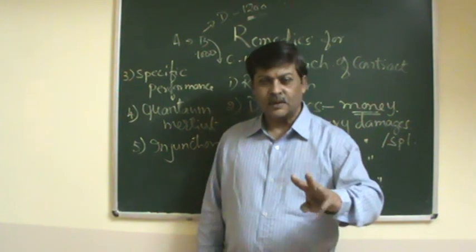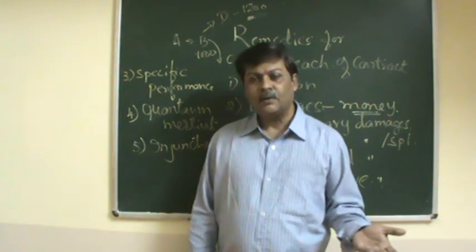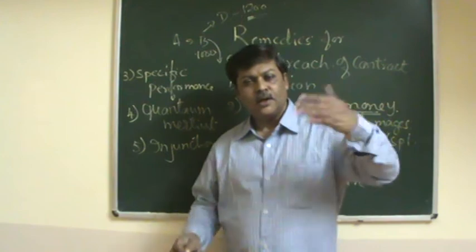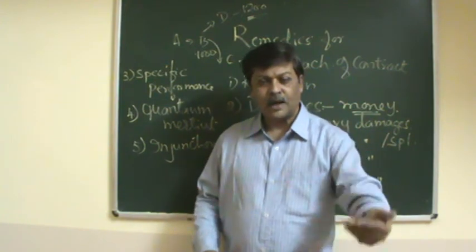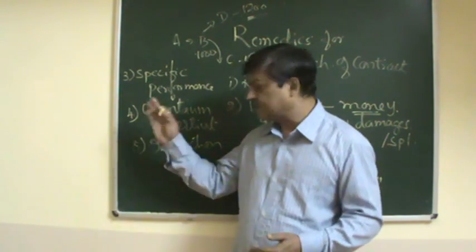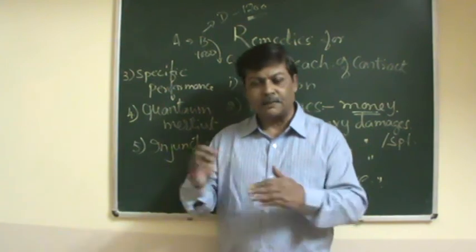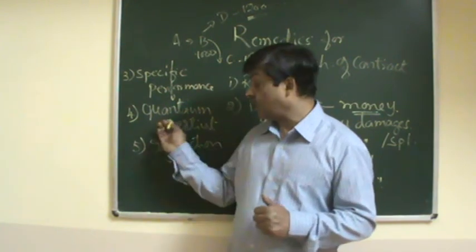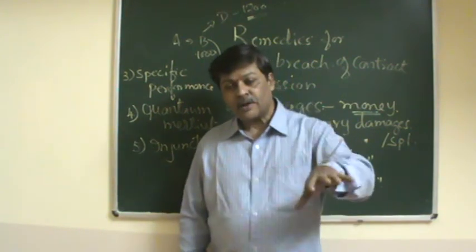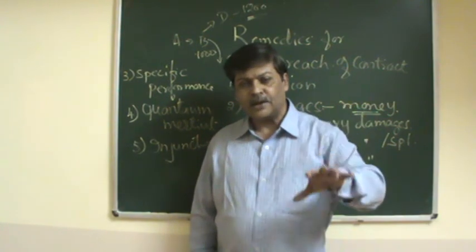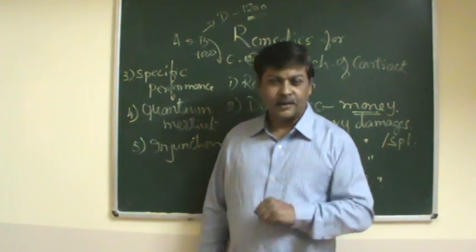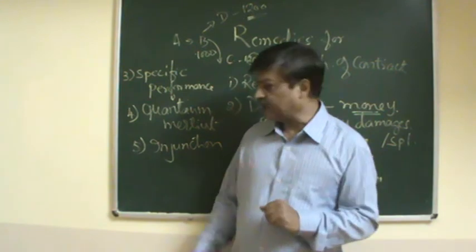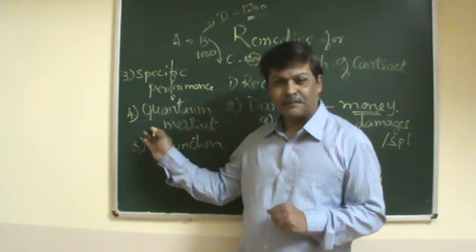Keeping the agreed price as a base, you can decide the amount for 3 months, and that much has to be given by the publisher. Whatever work you do, you are entitled to get the remuneration. That is called quantum meruit.